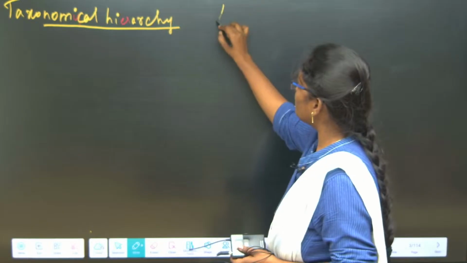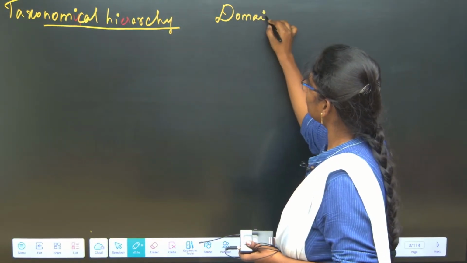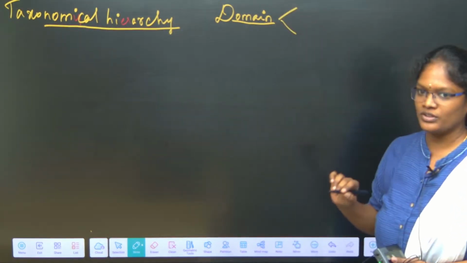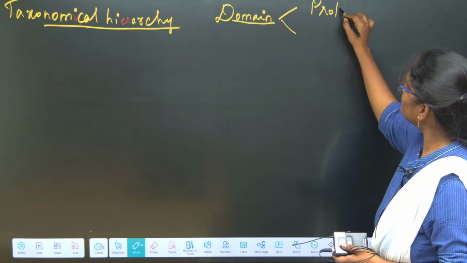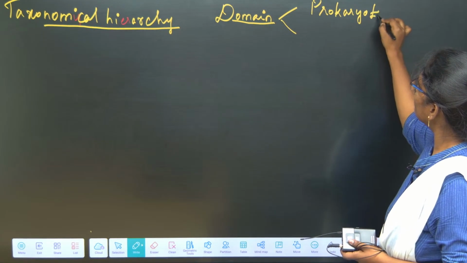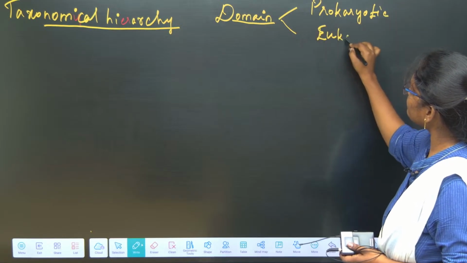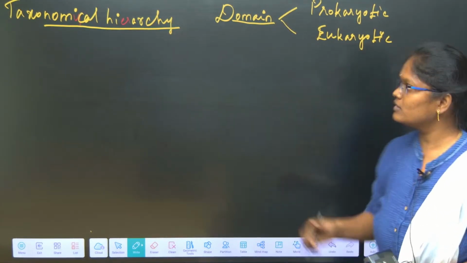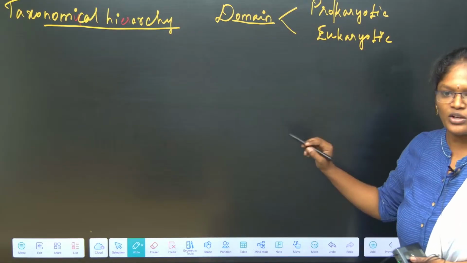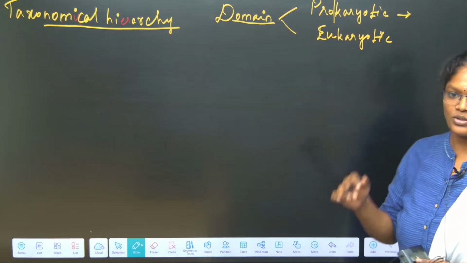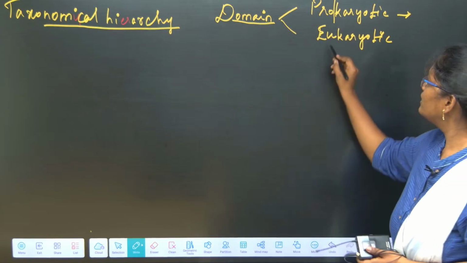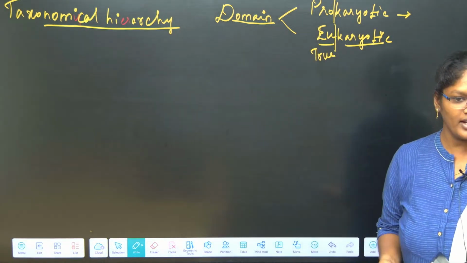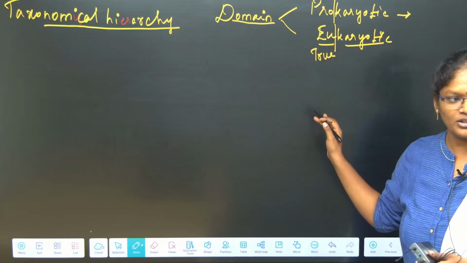Have you heard about domain? So in domain we can classify it into two. Okay, one is prokaryotic and another one is eukaryotic. So what is meant by prokaryotic? Pro means poorly developed, karyon means nucleus, so poorly developed nucleus. So those organisms we are keeping under the prokaryotic. So eukaryotic means eu means true, karyon means nucleus. So those organisms having a true nucleus, we are keeping under the domain eukaryotic.